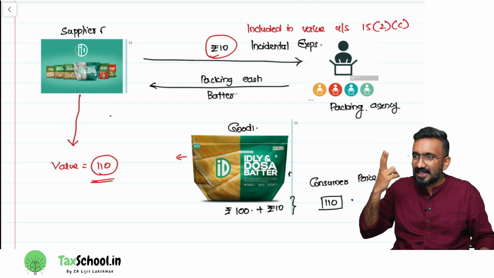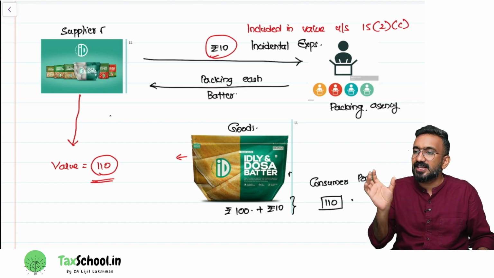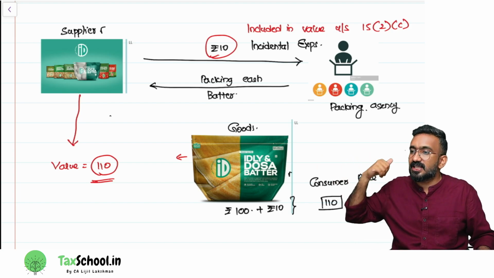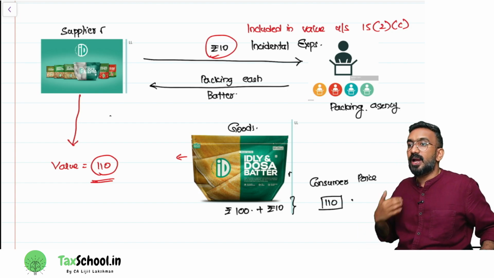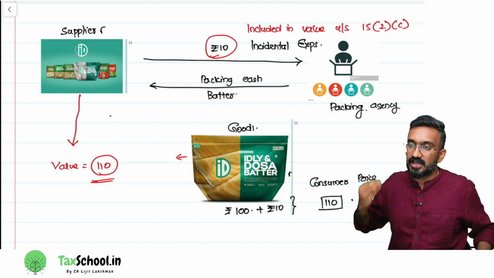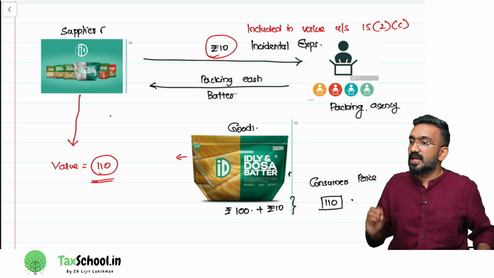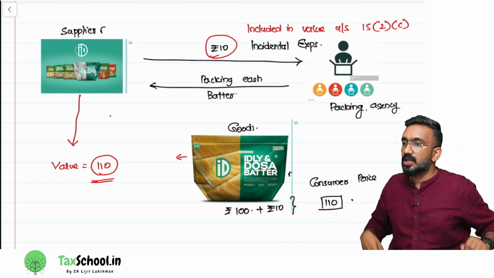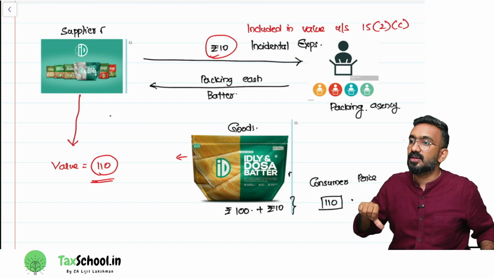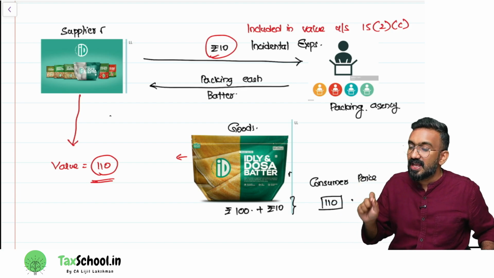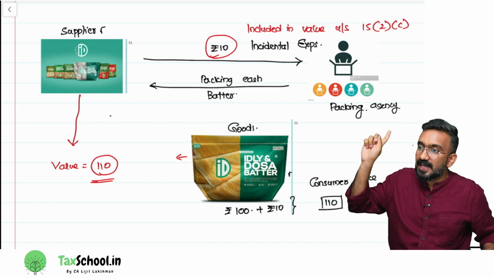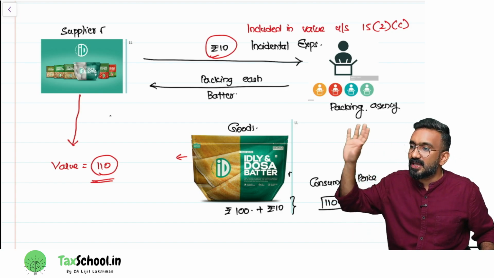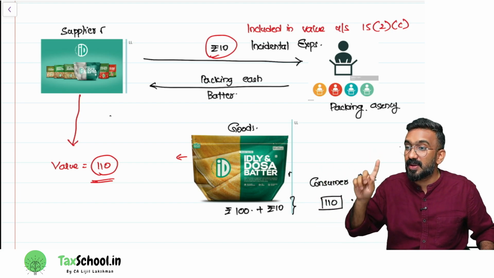2 liters of idli dosa batter, ID Fresh is pricing it at 100 rupees. This packaging company charges 10 rupees. Finally, the customer is buying it for 110. Now, ID Fresh is saying, no, my value of idli dosa batter is only 100. The 10 rupees is just packing charges I collect from the customer and pay to this third party company. Will their argument be correct or incorrect? Incorrect. Because this 10 rupees paid by ID Fresh, an idli dosa batter company, to a packaging agency would be considered as what expense?